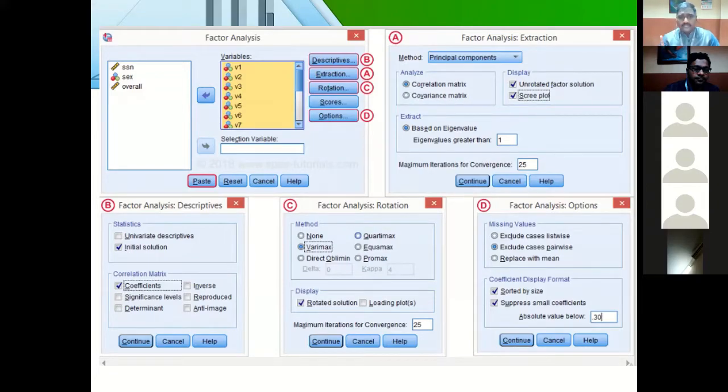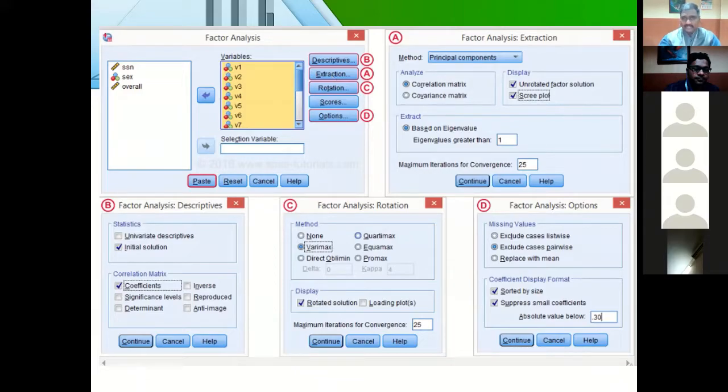First one is, if you go to Descriptives, there is a first option called Descriptives. If you go to Descriptives, you have to choose Coefficients. Initially, the coefficients option will not be enabled. It will be disabled. You have to choose the coefficients option and click continue.